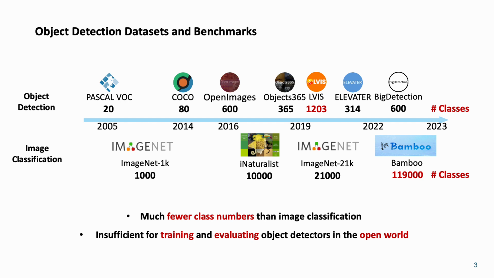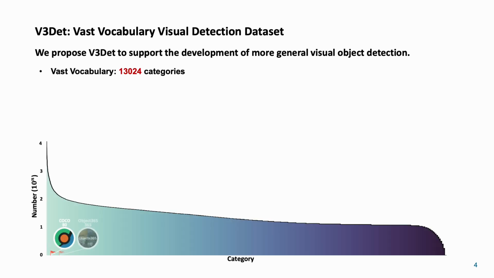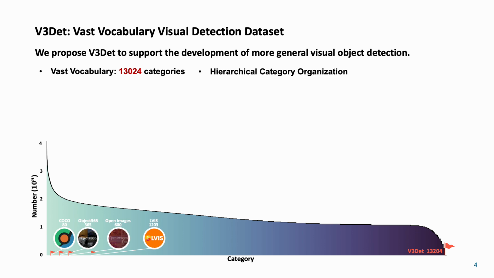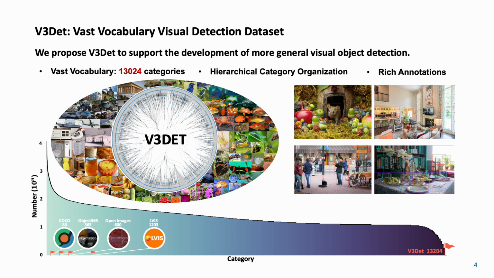in the real world. To support the development of more general visual object detection, we propose V3Det, a vast vocabulary visual detection dataset. Our V3Det has three appealing properties. First, vast vocabulary. It contains bounding boxes of objects from over 13,000 categories on real-world images, which is 10 times larger than LVIS. Second, hierarchical category organization. The vast vocabulary of V3Det is organized by a hierarchical category tree, which annotates their relationship. Third, rich annotations. V3Det comprises comprehensively annotated objects and descriptions of each category written by human experts and ChatGPT.